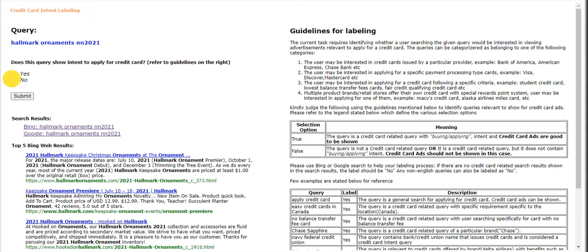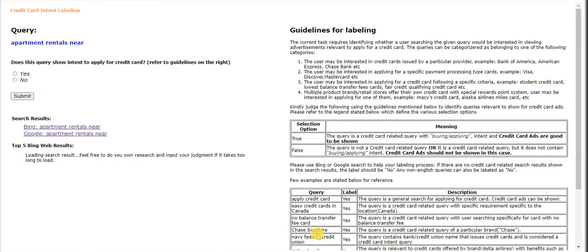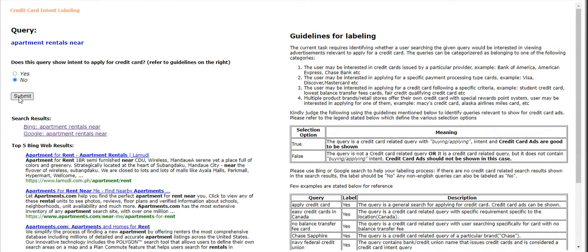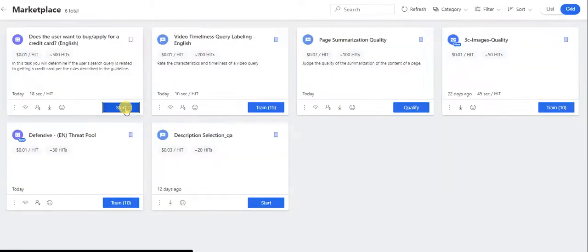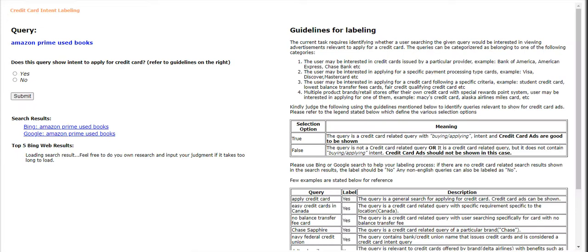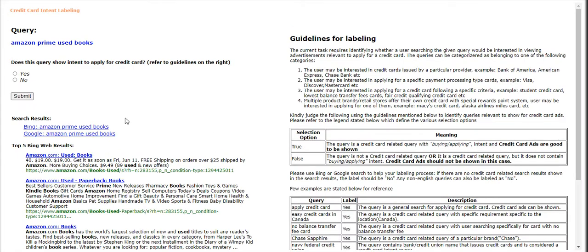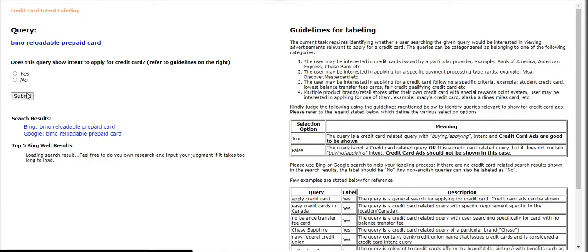Hallmark ornaments, that's definitely no. This one, NN, you have to disregard it. It does not matter. Apartment rentals, it's a no. So you passed the qualification test. Let's go ahead and work on this one. It pays too little, but the more you work on it, the more you will be able to earn some moolah. Amazon Prime used books, no.